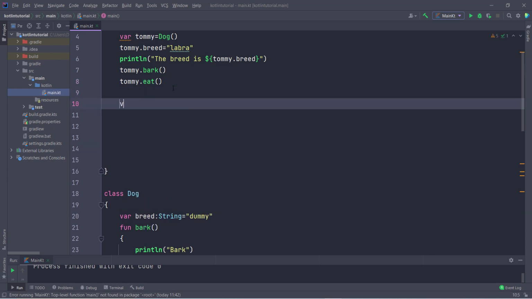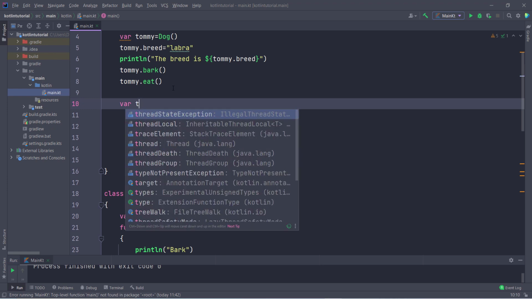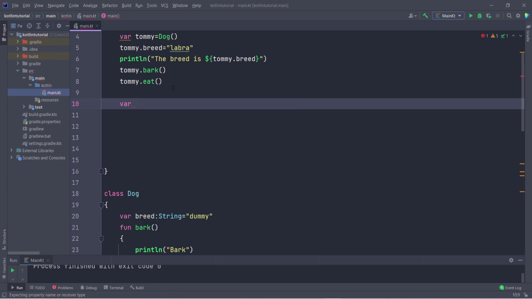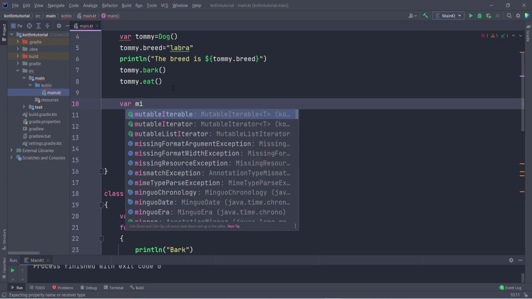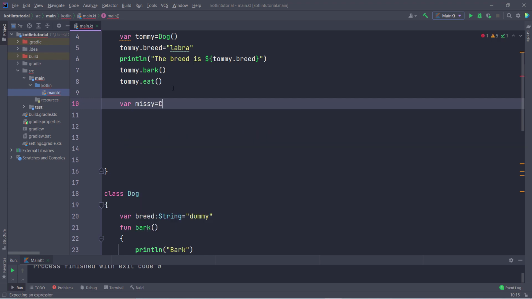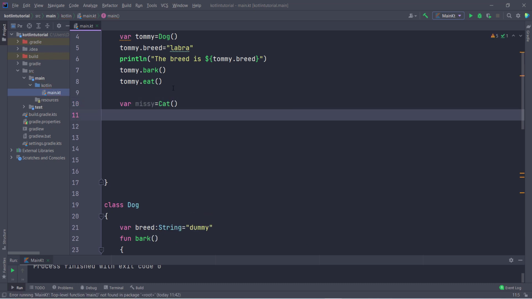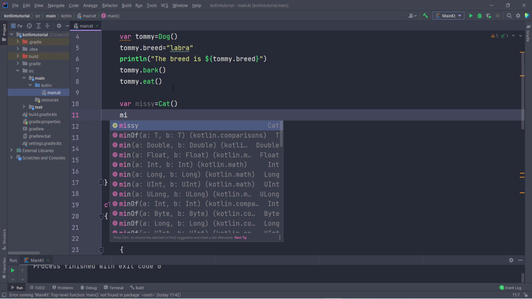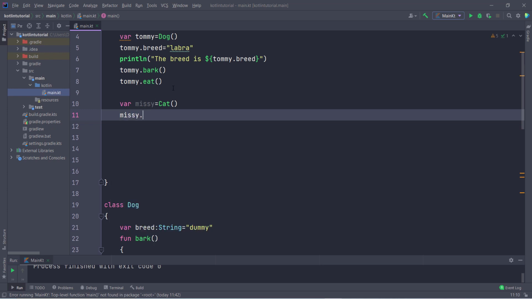Now we have to create object for cat. So I give the cat name. So what is the cat name we can give? So I give the cat name Missy, something like that. And then we have to create the object. So cat, this is fine. Now inside this Missy has some age. So as you already know, I don't create the function in breed, I create the Missy as age. So inside age what I store, let us suppose 2.